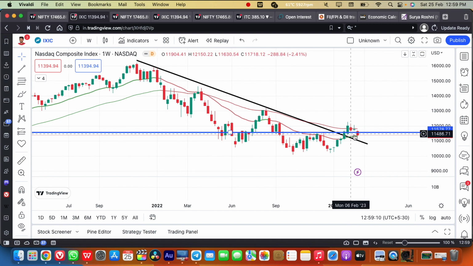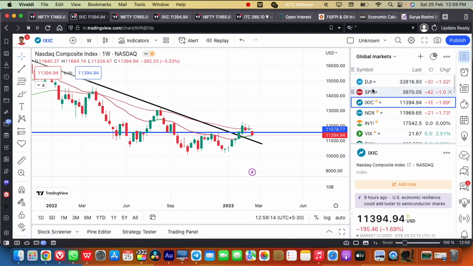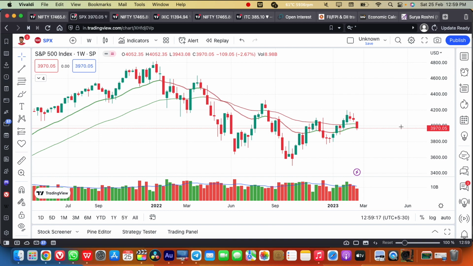So as long as it stays above these black trend lines in the Nasdaq as well as in the S&P 500, I will be staying positive in the US stocks. Any breakout upside above this region, then the momentum is going to start. So this pullback and this dip, I will be looking at as a buying opportunity in the US markets. This is my analysis of the US market.